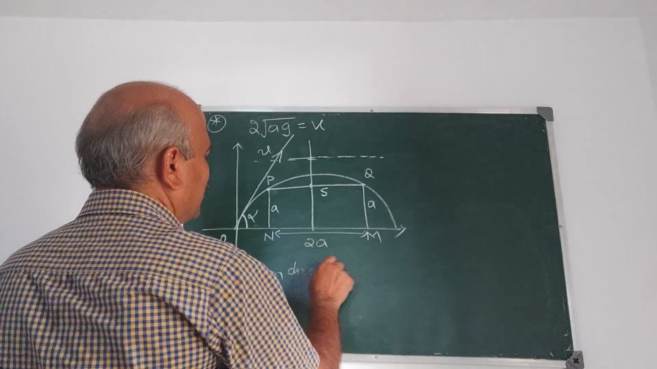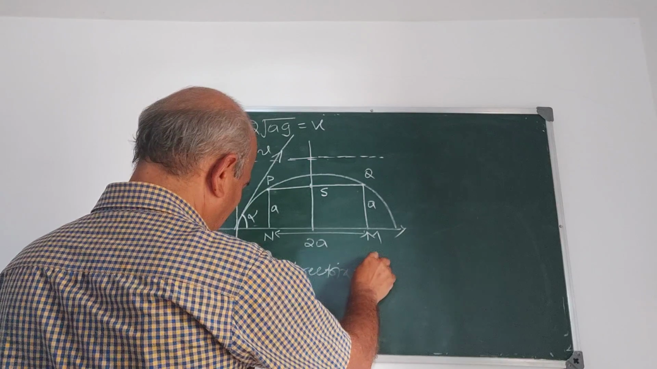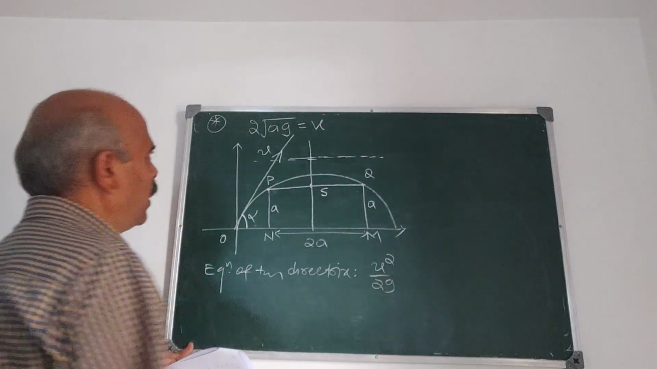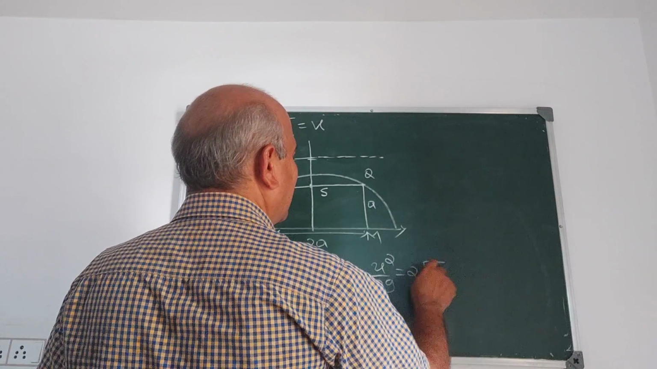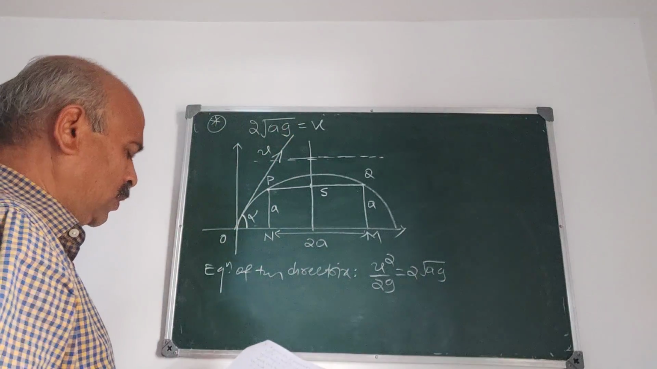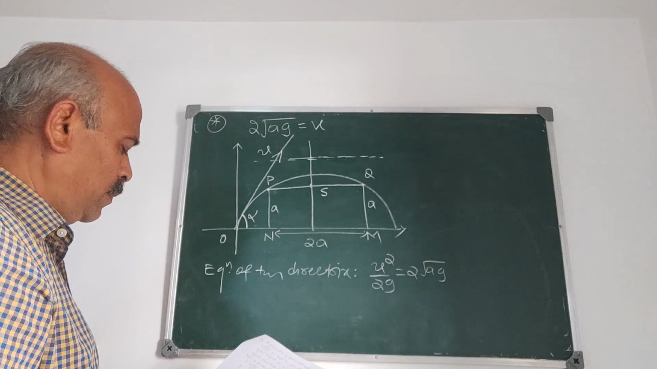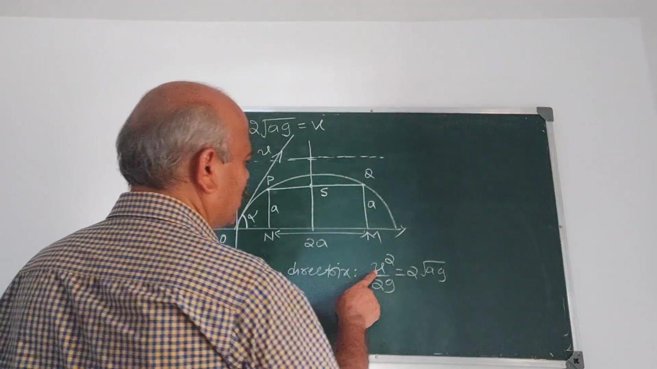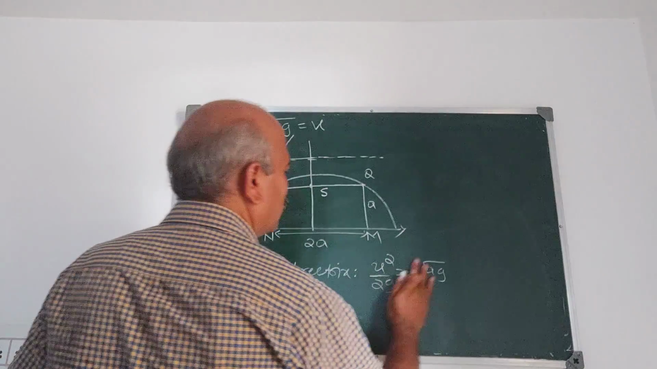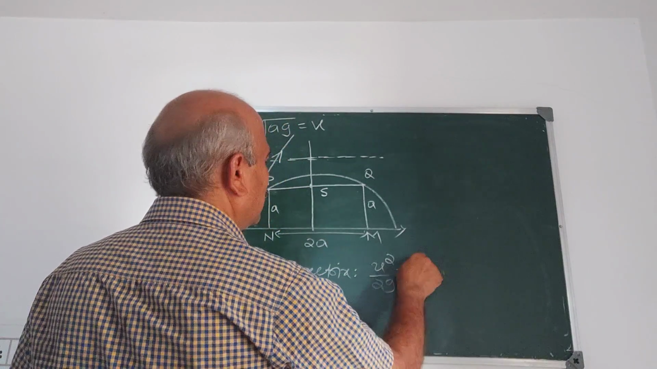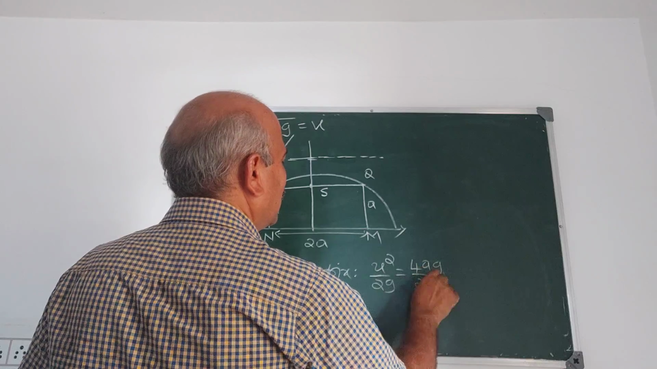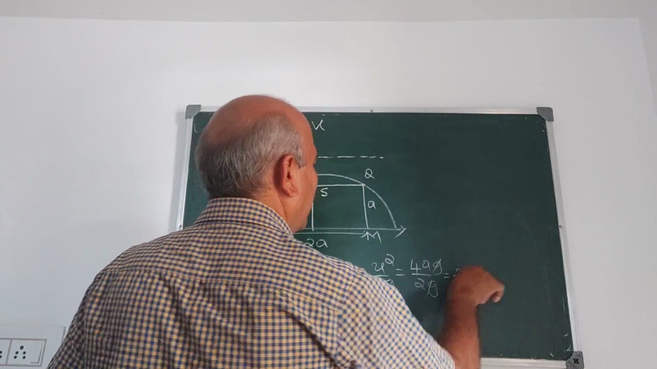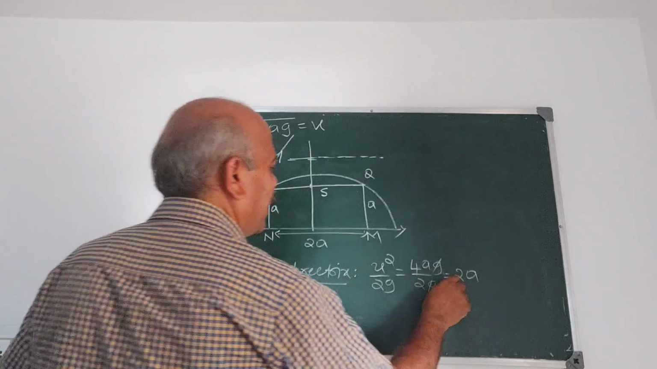Equation of the directrix: for that you have to refer to the derivation, u square by 2g. The velocity of projection u is given as 2 root ag. So u square is 4ag upon 2g, which is equal to 4a by 2, so the equation of the directrix is 2a.